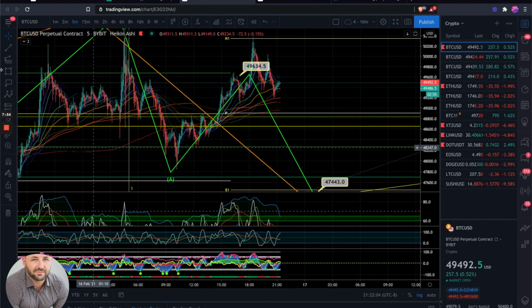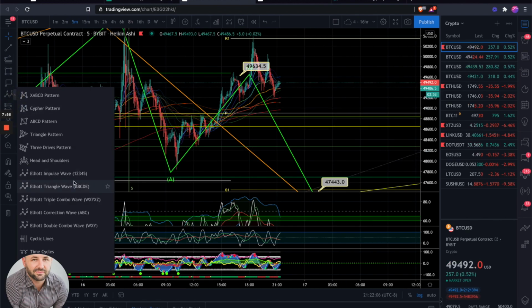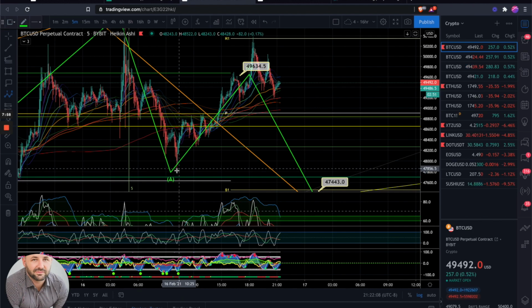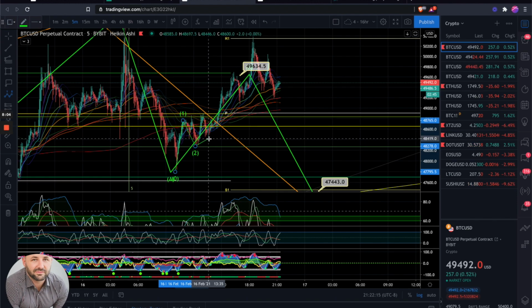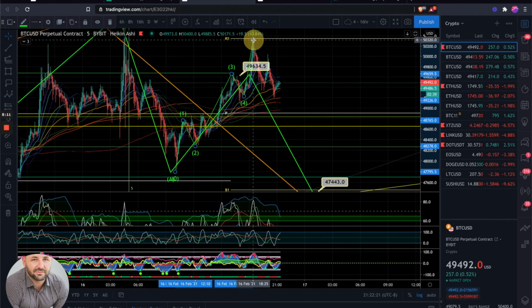What's also interesting that we can potentially do for a bullish count is if this is our 1, this is our 2, with our 1, 2, 3, 4, 5, wave 4, and then up for our 5th.